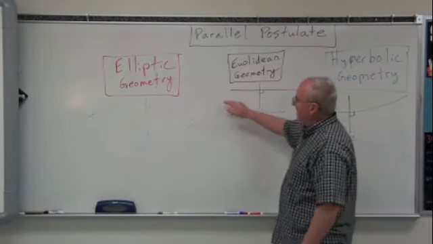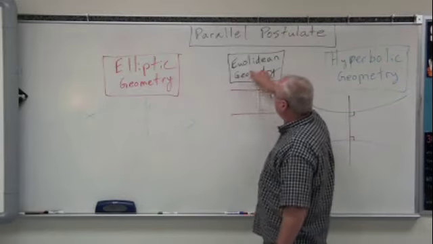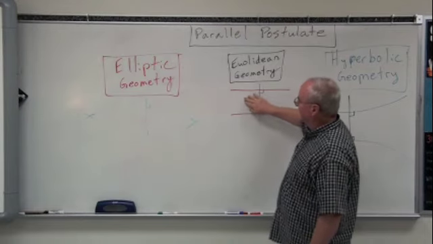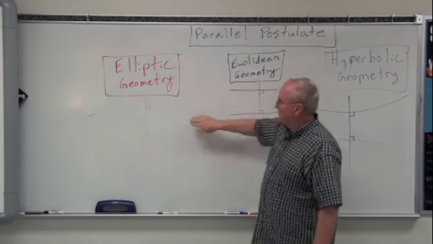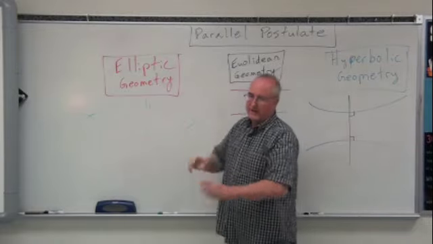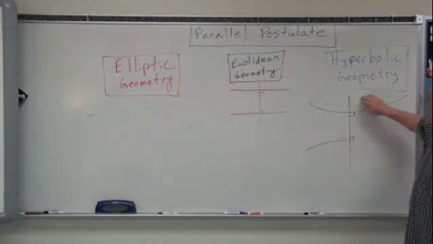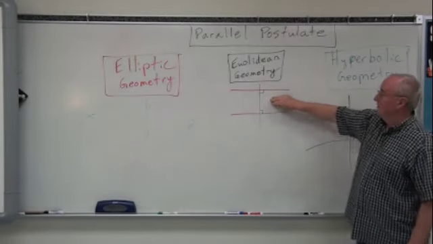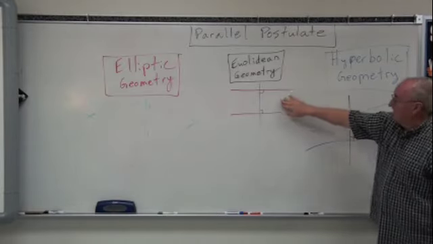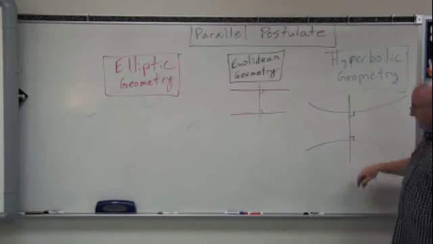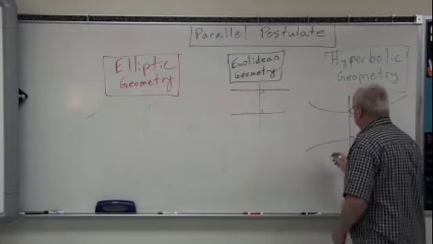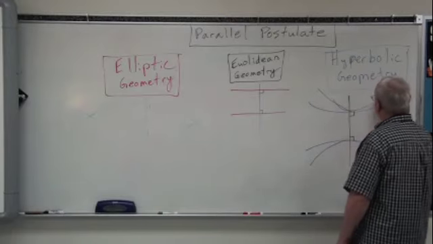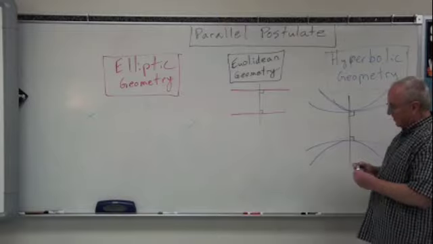So what you see is basically elliptic geometry comes back and says, sorry Euclid, we don't agree with this. There's not just one set of lines here, and all the lines that go through those points are always going to touch because they all bend together. Okay? Now, hyperbolic geometry says the other, sorry Euclid, there's not just one set of lines that would be parallel there. There are multiple sets of lines that would never touch because we could simply come up here and describe another set that went through the very same point like that, and another one that came through like so, and so forth, and we could describe multiples of them.